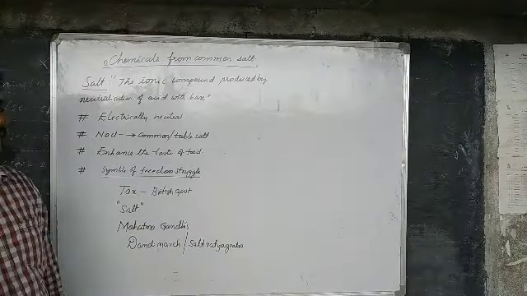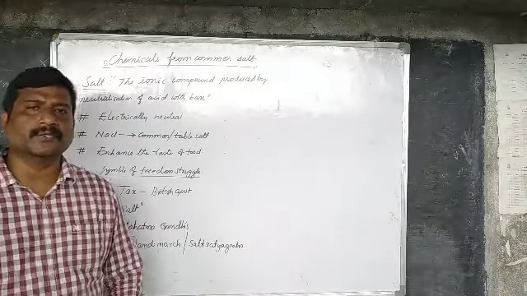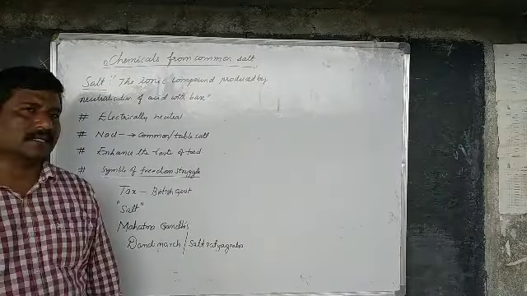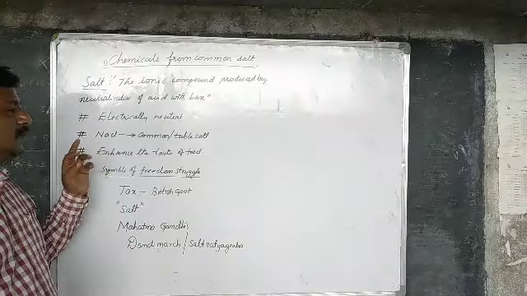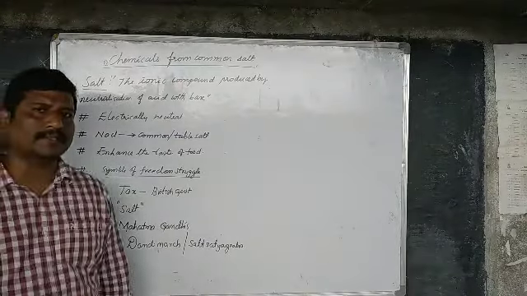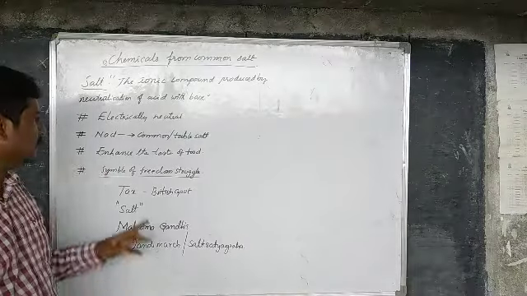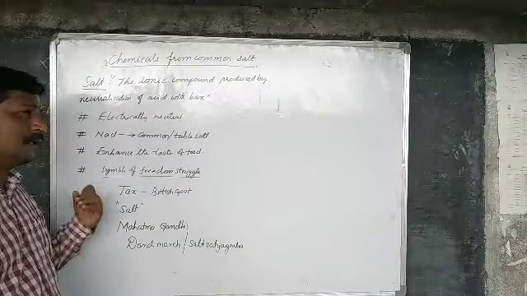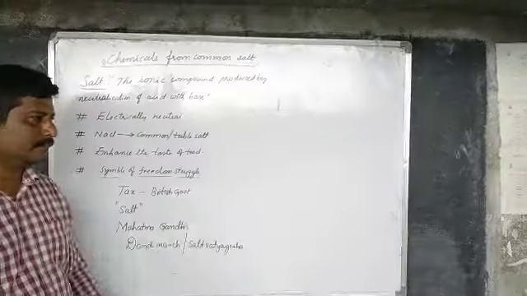So once again, salt is the ionic compound produced by neutralization of acid with base. Salts are electrically neutral. Sodium chloride is also known as common salt or table salt. It is used to enhance the taste of food. Salt is a symbol of freedom struggle.